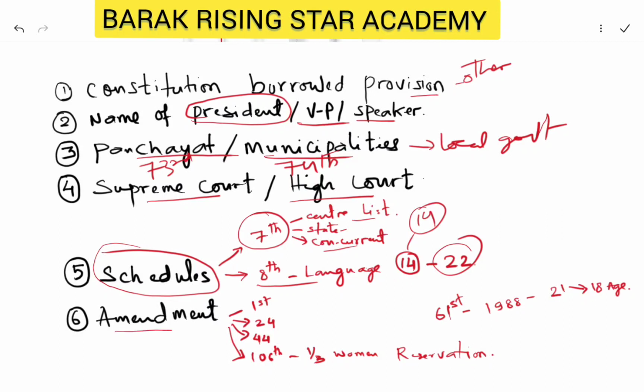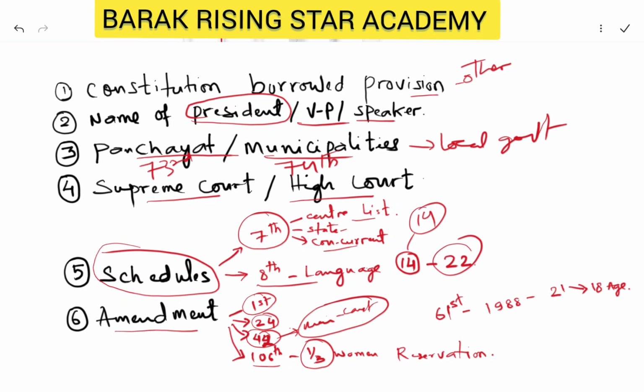Then we have the amendments: the first amendment, the 24th amendment, and the 42nd amendment, which is also called the mini constitution because there were lots of changes in the 42nd amendment. That is why it is called the mini constitution. And you also need to tap on the latest amendment, that is the 106th, which is about one-third reservation for women in parliament and also in the state assemblies.